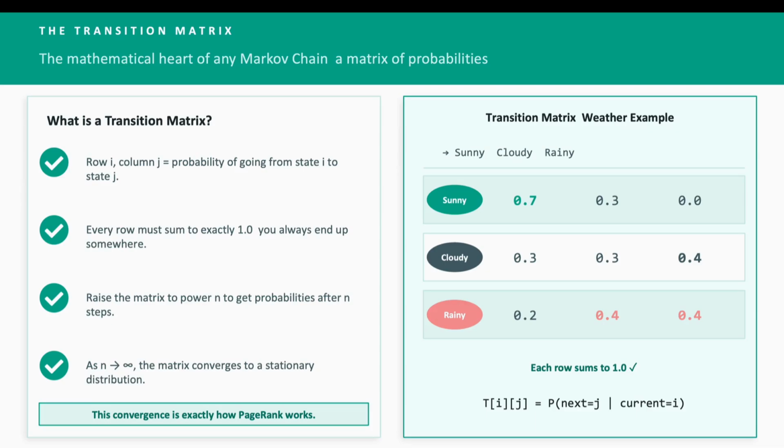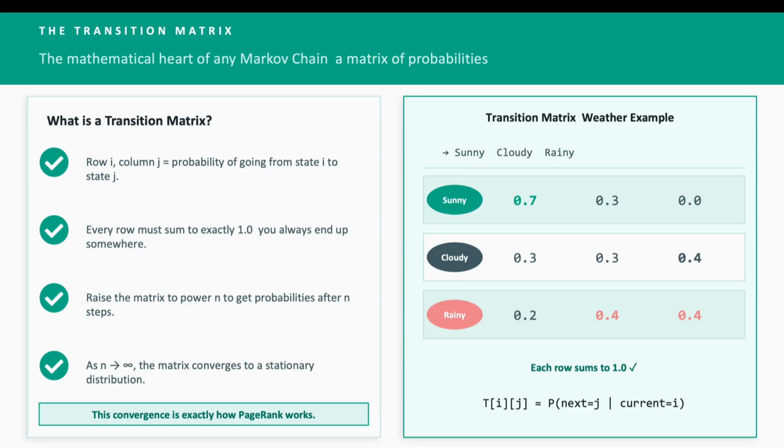Row cloudy: 0.3 go sunny, 0.3 stay cloudy, 0.4 go rainy. Row rainy: 0.2 go sunny, 0.4 go cloudy, and 0.4 stay rainy. Every row sums to 1, always, because the sum of probabilities is always 100%, which is 1.